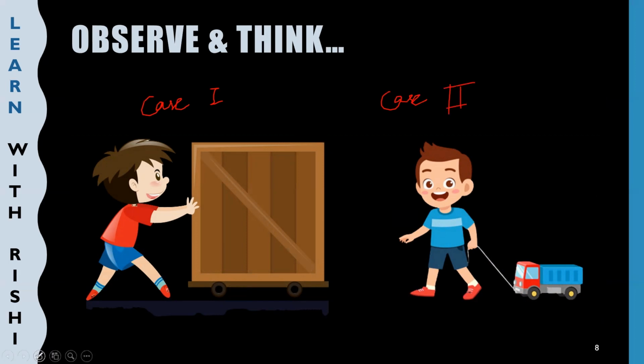In case 1, you can see the child is applying force on the box in this direction. And due to the application of force, the object will move in this direction.